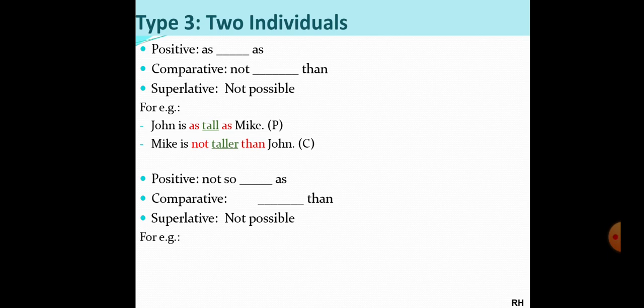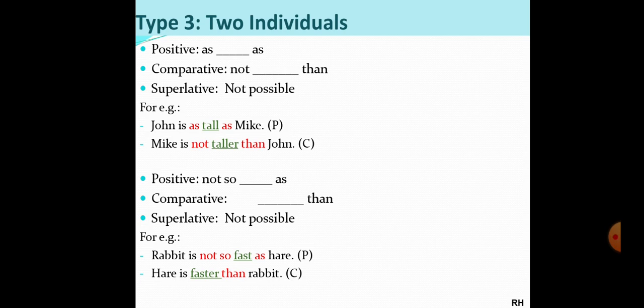So let's take an example. Rabbit is not so fast as hare. Not, you can see the negative word. Okay. Now here the different thing which you'll notice, students, is that in positive mostly we use as dash as. Okay, but if it is in negative then we will not use as but we will use so, not so. Okay, not so adjective as. Then when you convert it into comparative, what will happen? Hare will come in the beginning. Hare is faster. Fast will become faster. Hare is faster than rabbit.